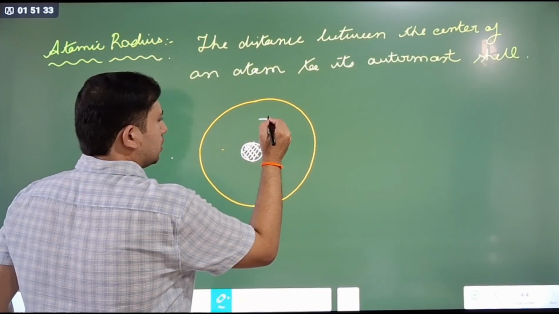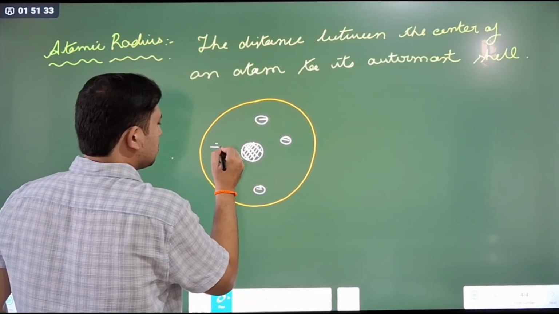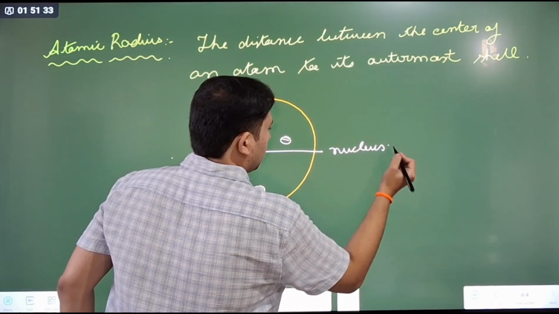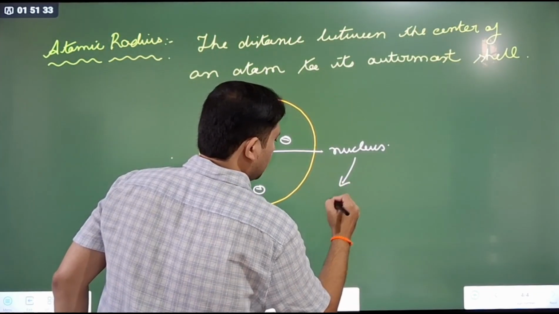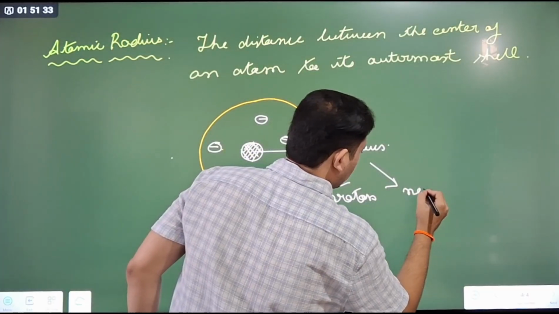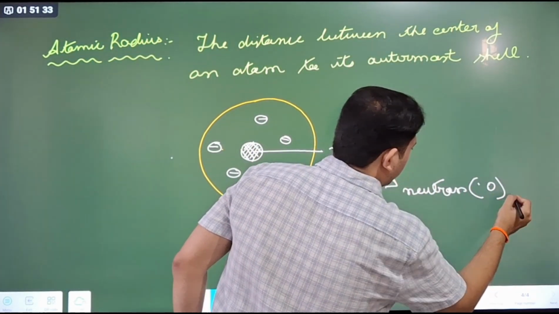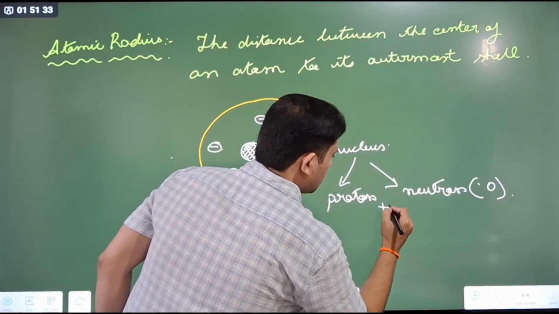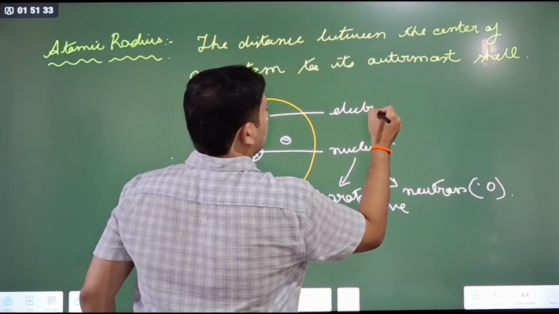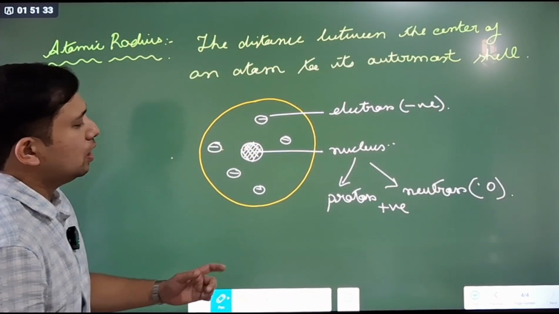Okay, these are the electrons, the electrons revolve around. In the nucleus there are protons and neutrons. Neutrons are uncharged, with zero charge, proton is positive, and electron is negative.